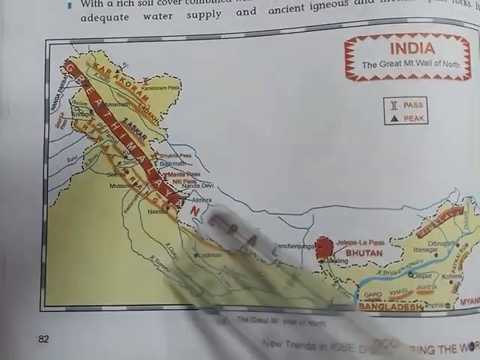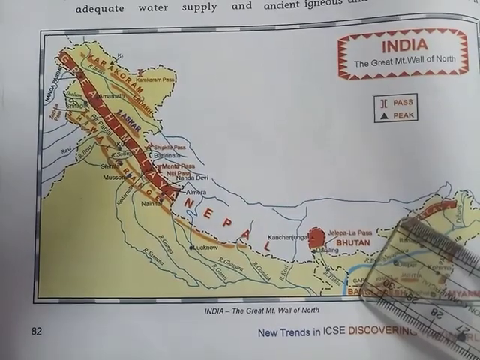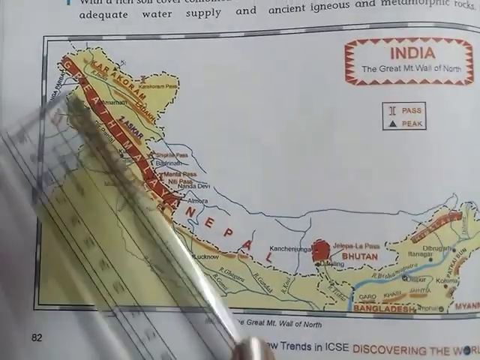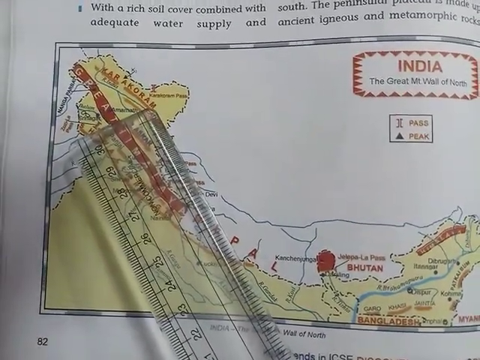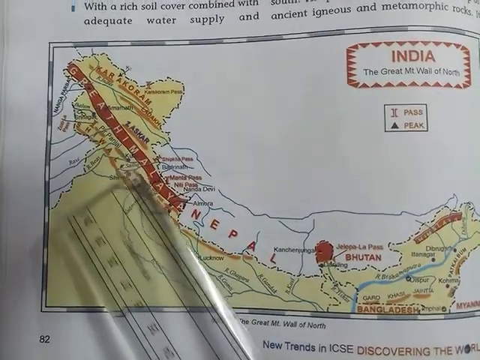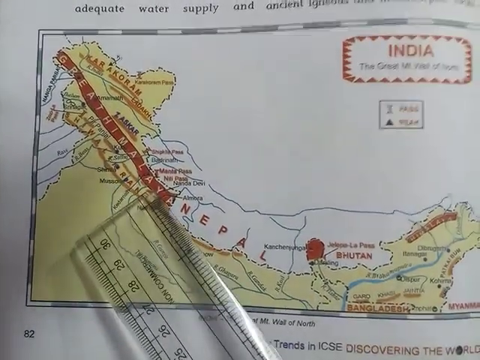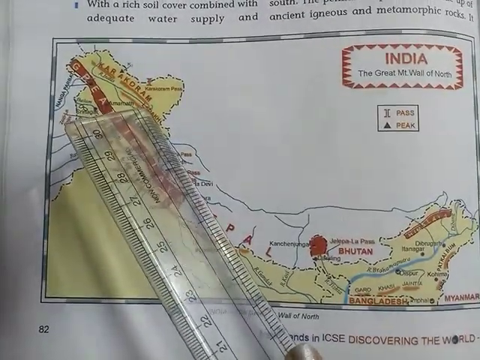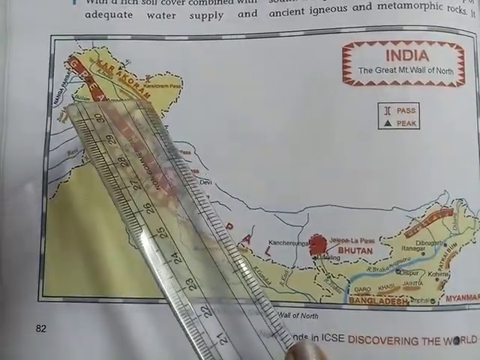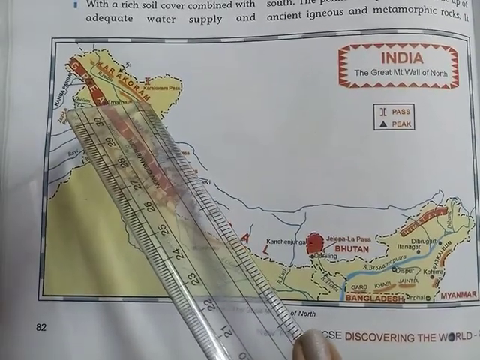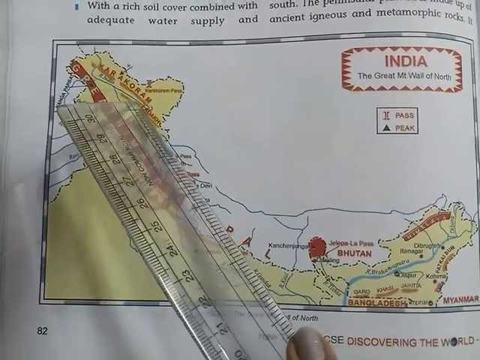Now this whole area is made up of two ranges. The first one we can see here is the Karakoram range, and this red color strip is the Great Himalayas, right? The Karakoram range is where Godwin Austen mountain is found, known as K2.